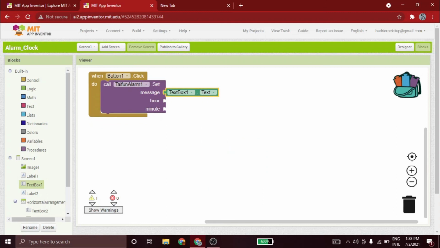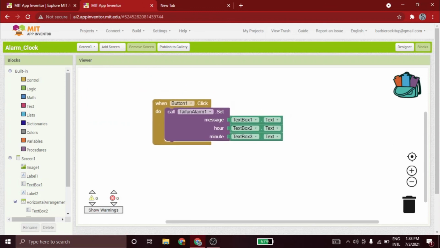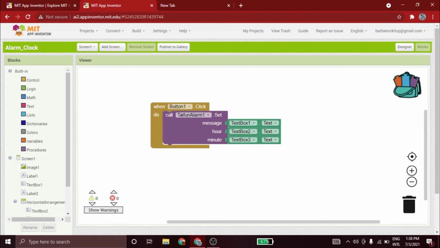And now you can just copy this and do this. This is the text box 3, 2, and this is the text box 3. So that's it for the block part. This app is very easy.